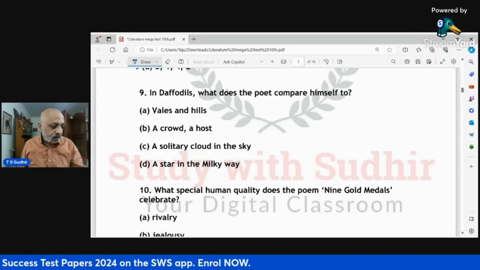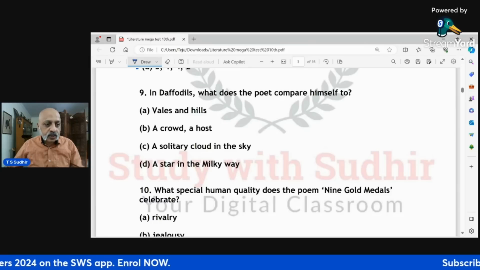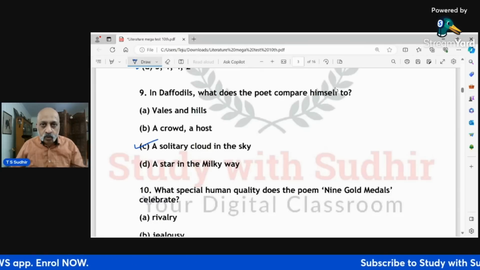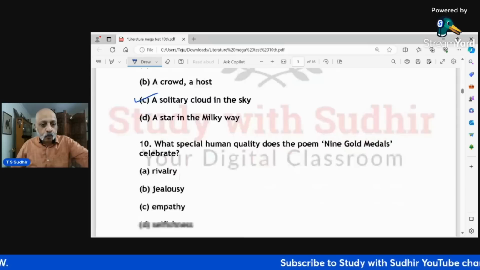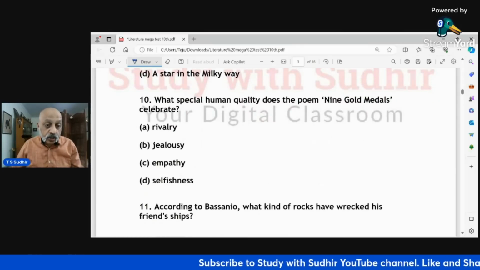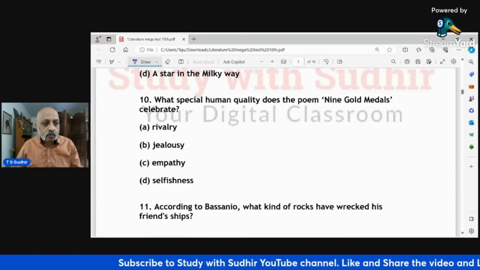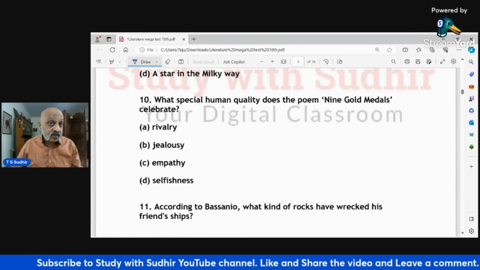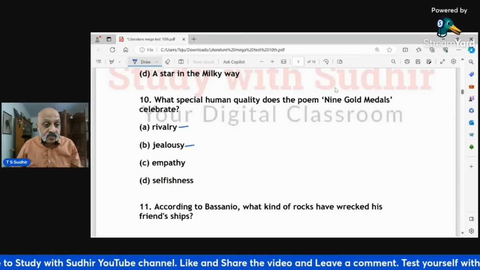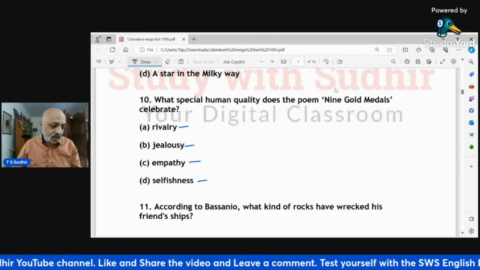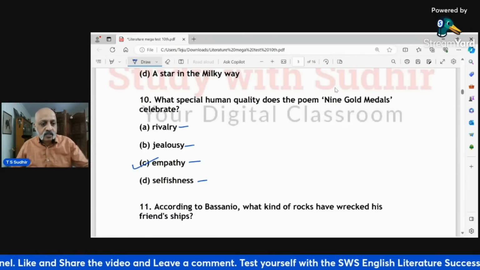So the ninth one, the correct option is 9C, a solitary cloud in the sky, the first line of the poem. What special quality, human quality, does the poem Gold Medals celebrate? Does it celebrate rivalry, jealousy, empathy, or selfishness? Again, pretty simple, 10th C.